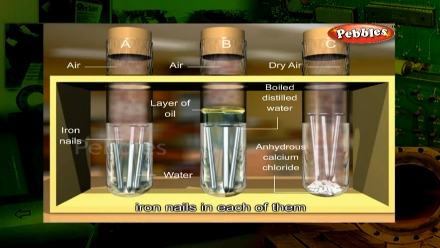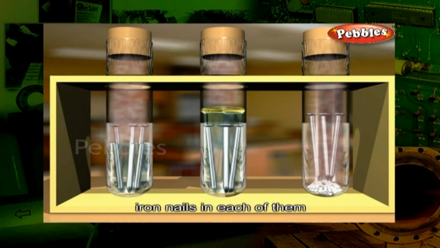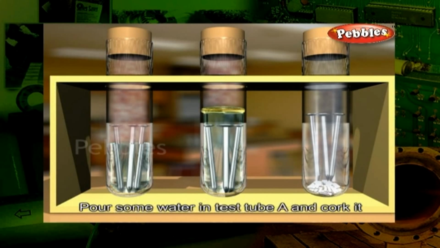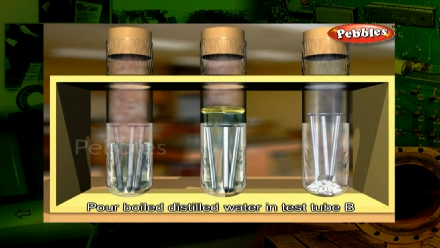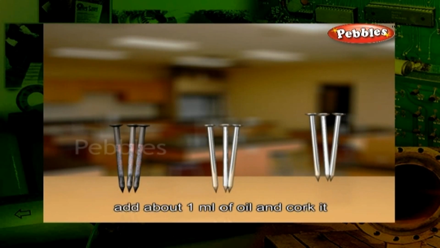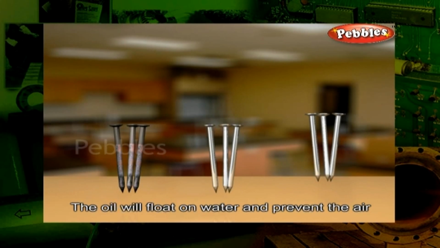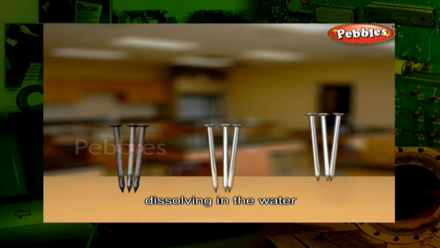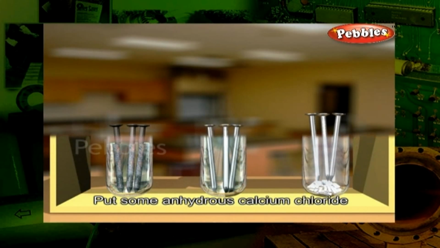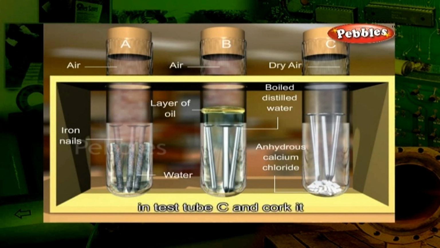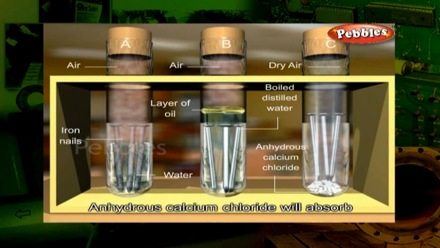Take 3 test tubes and place clean iron nails in each of them. Label these test tubes A, B and C. Pour some water in test tube A and cork it. Pour boiled distilled water in test tube B. Add about 1 ml of oil and cork it. The oil will float on water and prevent the air from dissolving in the water. Put some anhydrous calcium chloride in test tube C and cork it. Anhydrous calcium chloride will absorb the moisture, if any, from the air.